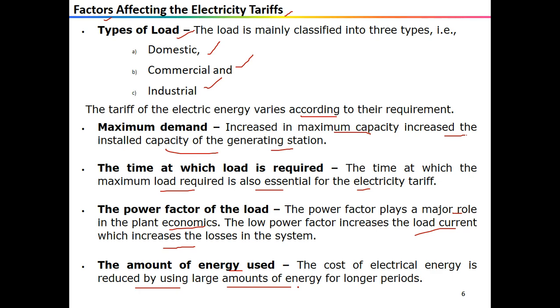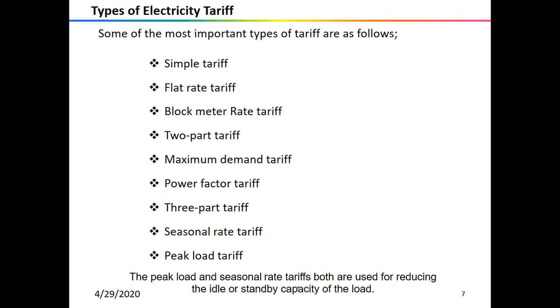Now let us take a look at what the different types of electricity tariffs are. These are some of the most important tariffs shown here: simple tariff, flat rate tariff, block meter rate tariff, two-part tariff, maximum demand tariff, power factor tariff, three-part tariff, and seasonal and peak load tariff. Out of all these, the peak load and the seasonal rate tariffs are both used for reducing the idle or standby capacity of the load. So we will discuss them one by one, except these two, seasonal and peak load.